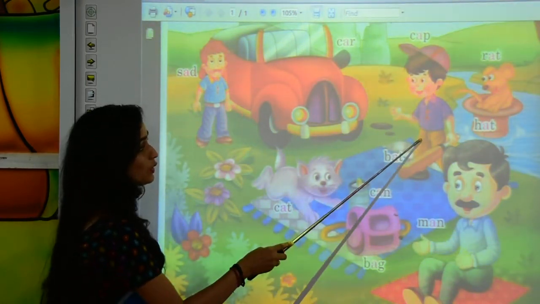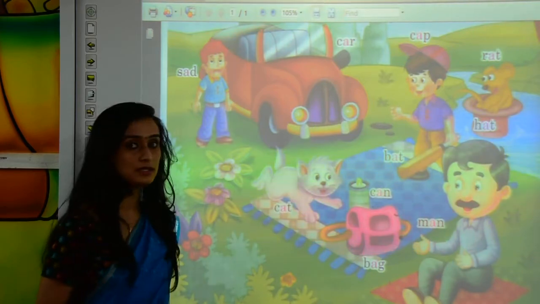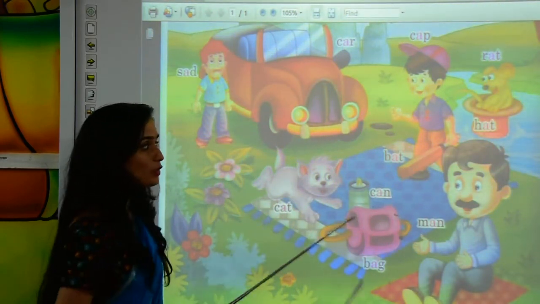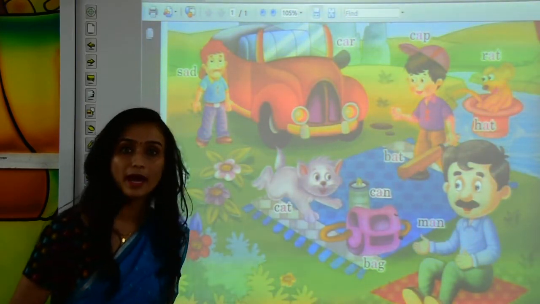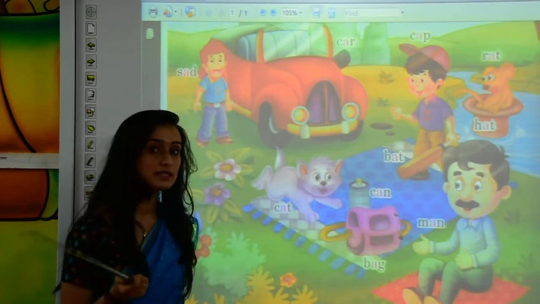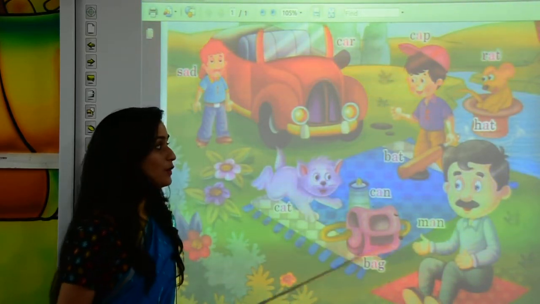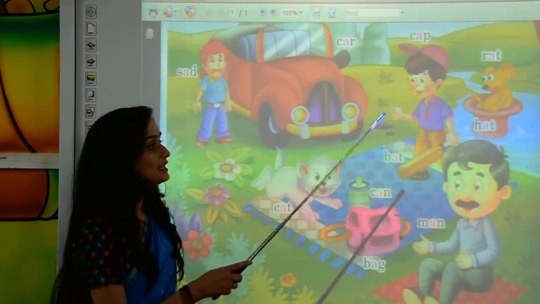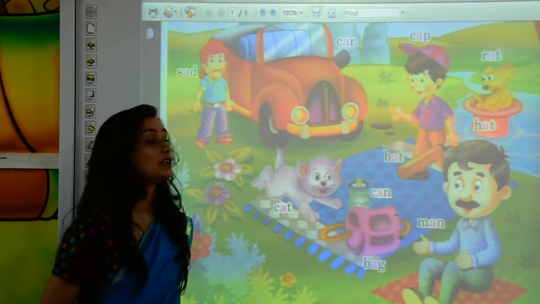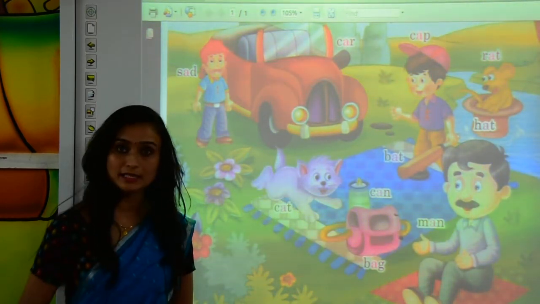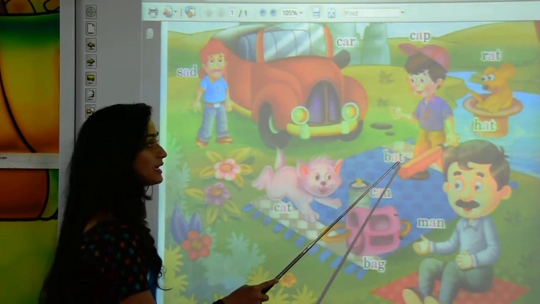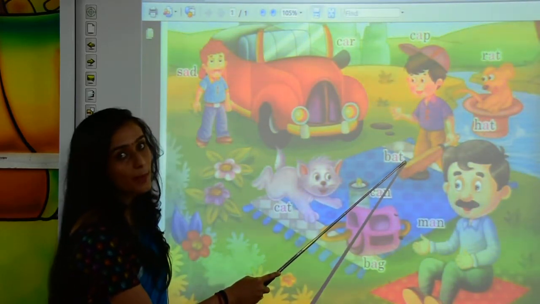Okay. Now, here this boy is playing with some bat. What is this? This is a bat. Tell me, what is the spelling of bat, kids? Where is the spelling of bat written? Yes, over here. So, what is the spelling of bat? It is B-A-T, bat.